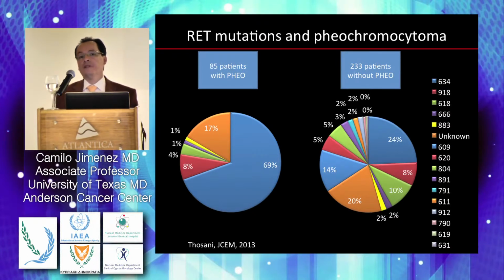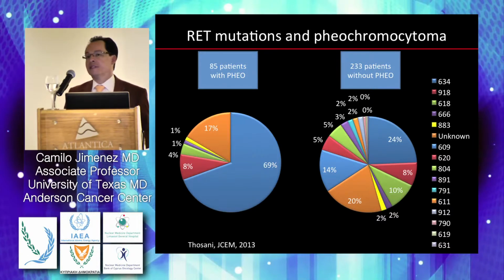Now, some words about pheochromocytomas. This is a meeting on thyroid and parathyroid disease, but in the context of medullary thyroid carcinoma, we need to know about pheochromocytomas. So as we have described, pheochromocytomas are neuroendocrine tumors that come from the adrenal medulla. In patients with MEN2A and MEN2B, the pheochromocytomas only occur in the adrenal medulla. They are never extra-adrenal.